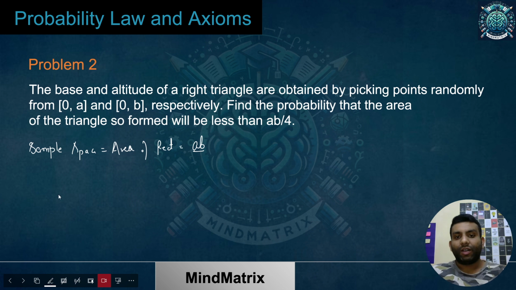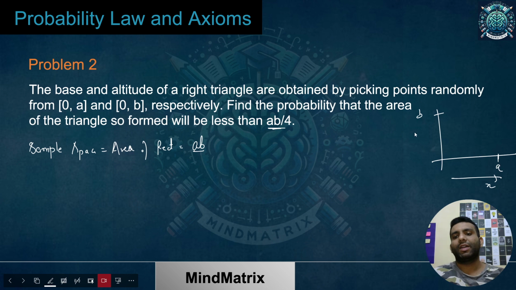Now for the event, what is the condition I'm having? The area must be less than AB by 4. If this was A and this was B, considering the base to be on the x-axis and this on the y-axis, any point would be within this only. Let's suppose any point I'm talking about is x comma y. So the base is x and the height is y.